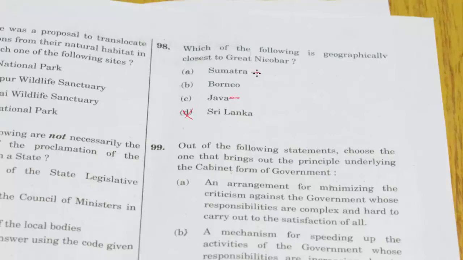Now Bali, Sumatra and Java are Indonesian names, and Java Sea is a famous sea in Indonesia. So this all gives me a clue that the answer has to be in A or C. Now if you remember the 2004 tsunami, that was generated due to the earthquake that took place in Sumatra Island. I mean, Sumatra was the epicenter of the earthquake, and the effect came directly to India, hitting the Great Nicobar Island first. That's how I can come to a conclusion that option A is the one.